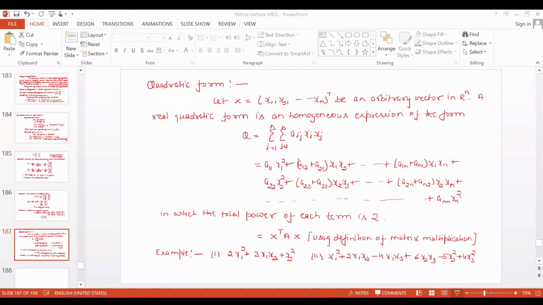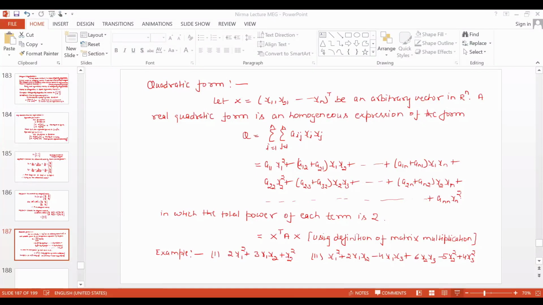So the total power of each term is 2 here. That's why it is called a homogeneous expression, and this homogeneous expression is called a real quadratic form. You can rewrite this in matrix form also: X transpose A X, where X is your column vector and X transpose is its transpose. This matrix multiplication gives you this real quadratic form.